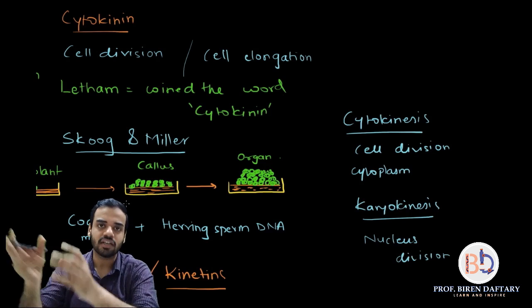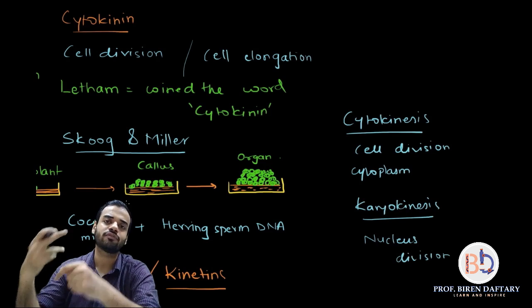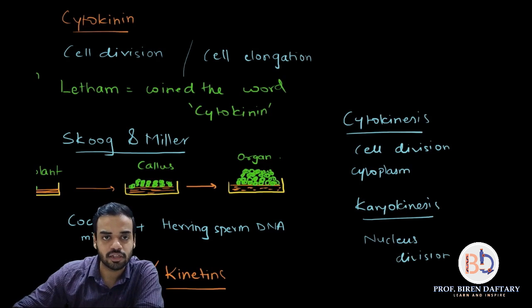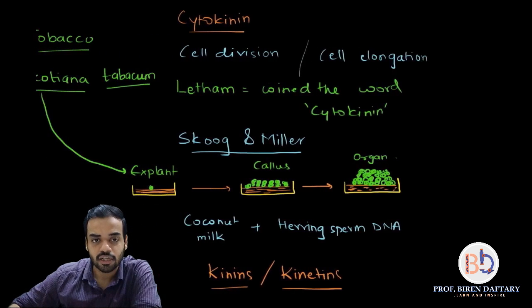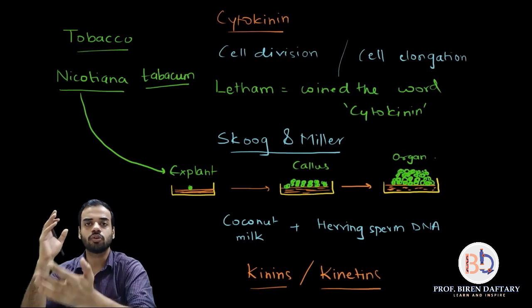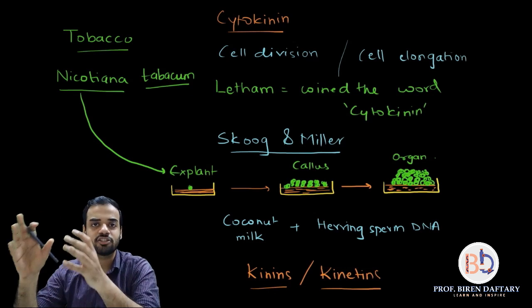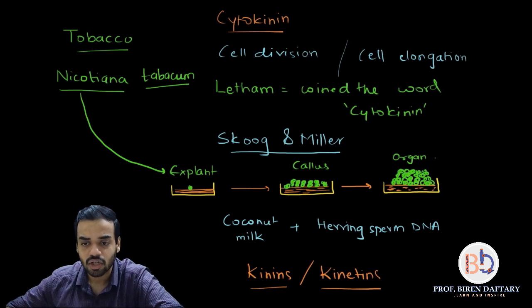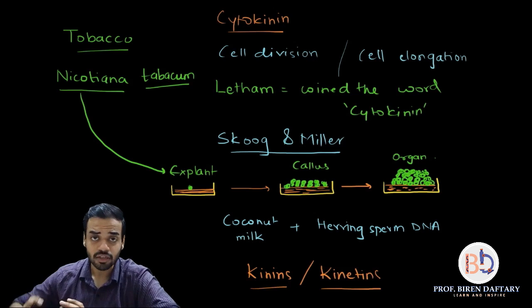And because of that, the term cytokinin also means substances which help in division of the cell. Very simple. Okay, so let us come back to our original topic. I will rub this off. So this was about the history of cytokinin. Okay, so the word coined by Latham, and first of all they were discovered as separate hormones by two people called Skoog and Miller. Is this clear?